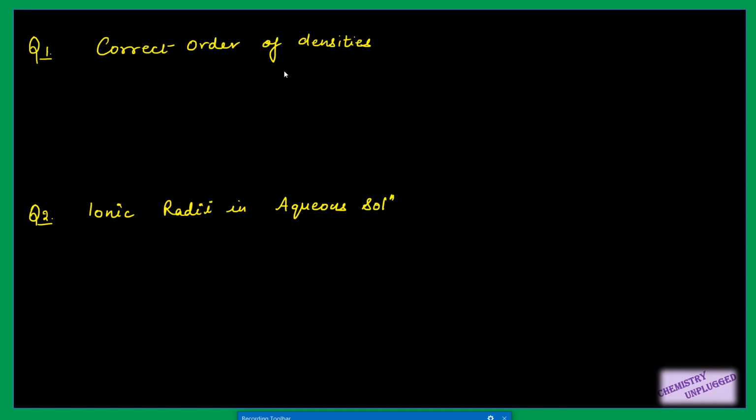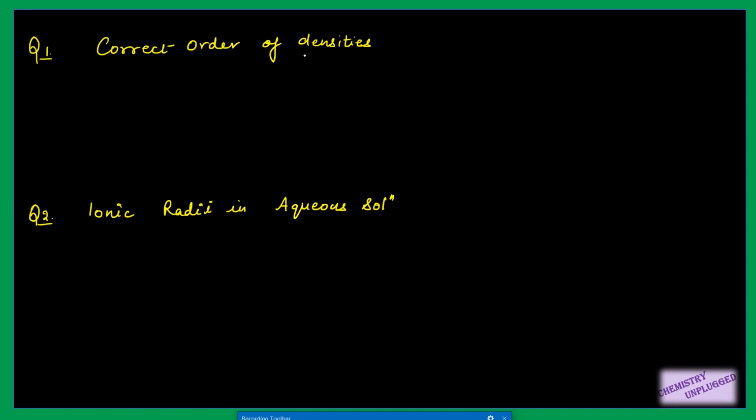So today we are going to take alkali metals. We know about alkali metals and their general properties, so I will not go into that detail. We will cover this chapter or its important points through some questions. Right. First question is the correct order of densities.